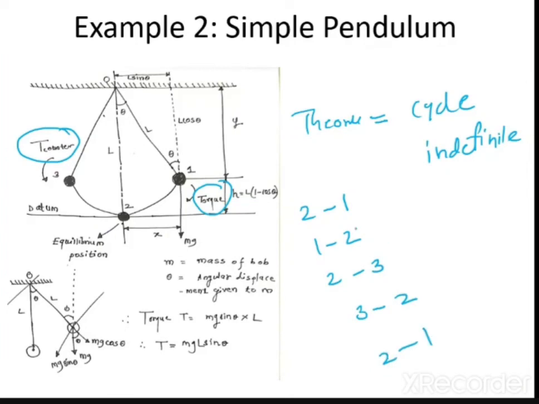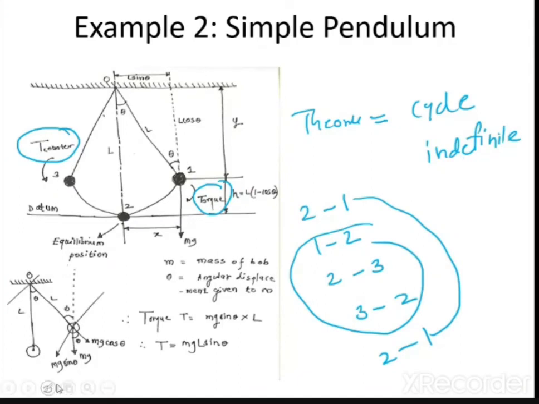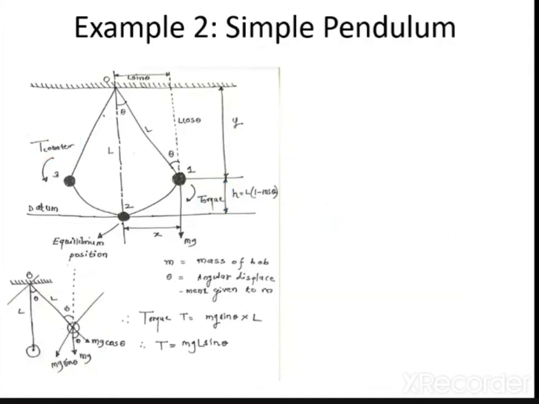This process will keep going indefinitely, theoretically. That means the vibrations will continue forever, theoretically. But practically this does not happen. Practically, there is some resistance offered by the surrounding medium.